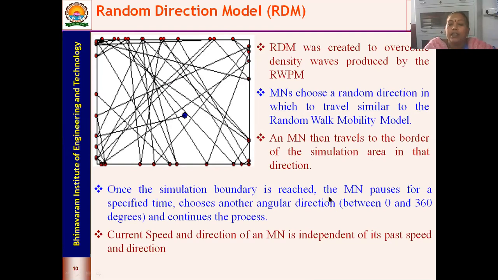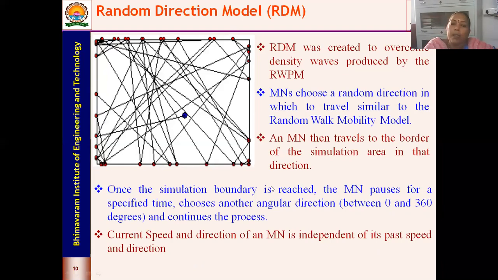Once the simulation boundary is reached, the MN pauses for a specified time. You can choose whether you need your mobile node to pause or not. If you want it to pause, you can fix the pause time and allow it to stay at the borderline for some time, and then make it move in other directions. The choice of direction is between 0 to 360 degrees, and the process continues. Now the current speed and direction of the MN is independent of its past speed and direction. That's what I said: these random based models are all independent models.